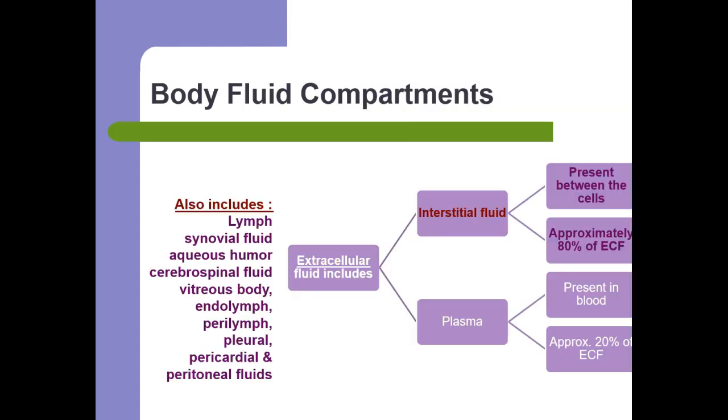Extracellular fluid, or ECF, can be further divided into interstitial fluid and plasma. 80% of the ECF consists of interstitial fluid. It is the fluid present between the cells. And 20% of the ECF consists of plasma. It is present in the blood.